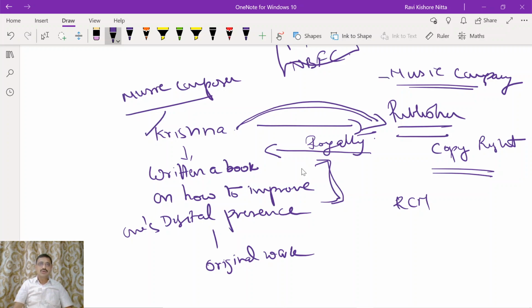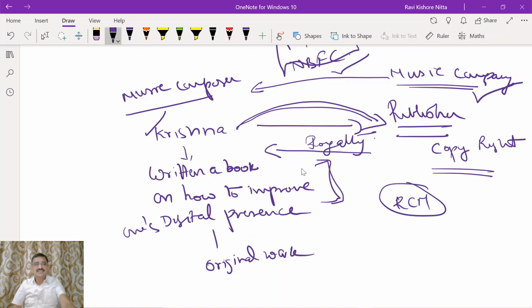So this company will pay the music composer some money. This will be chargeable under RCM. The recipient has to pay the GST.